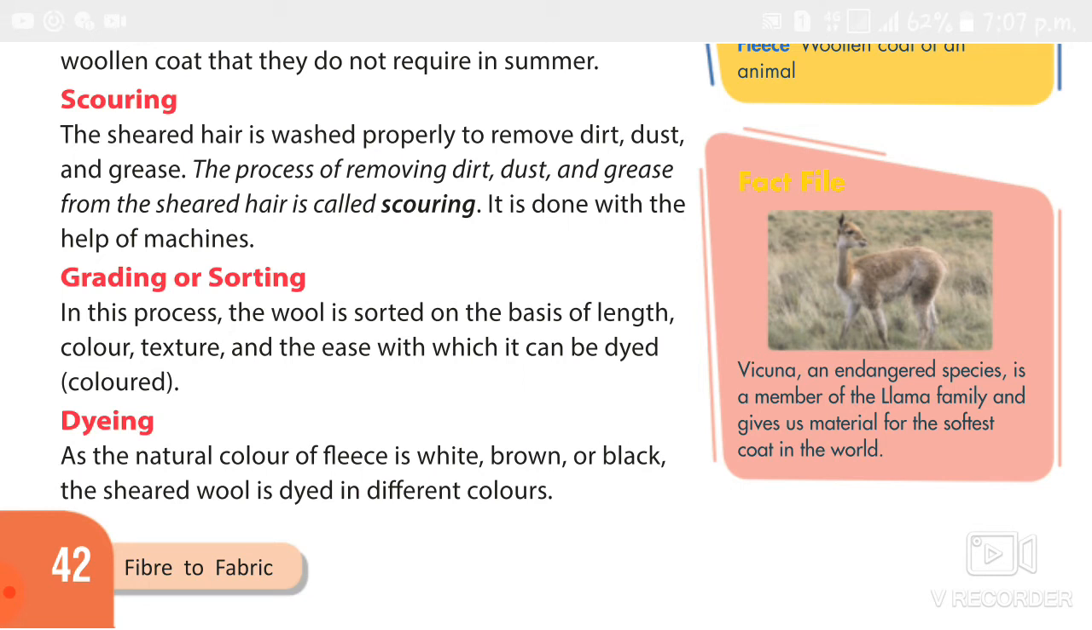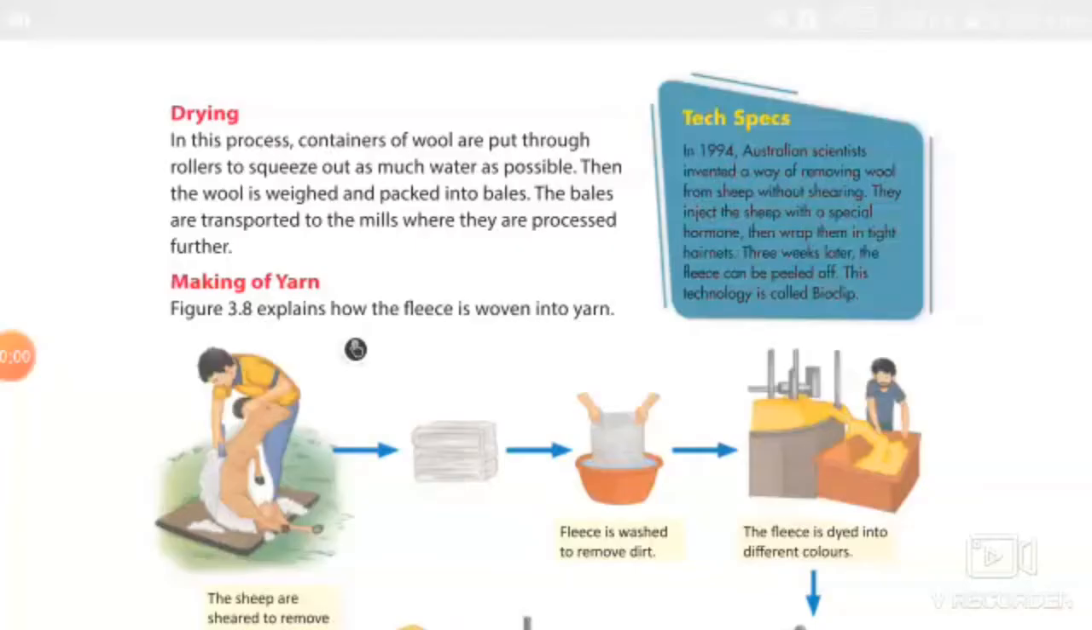After dyeing, it should be dry, right? So the next process is called drying, because the wool will be wet. The containers of the wool are put in the rollers to squeeze out the water. Again it will be weighed and packed into bales. The bales are transported to the mills where they are processed further.